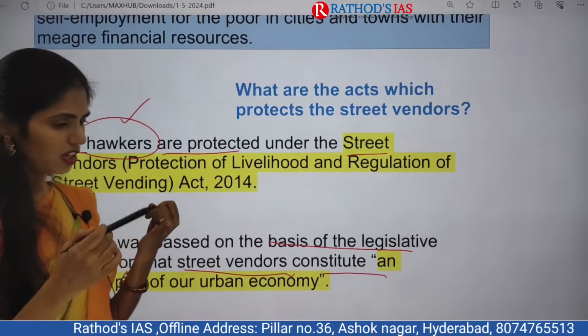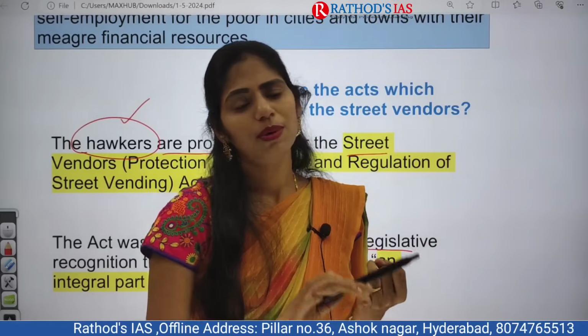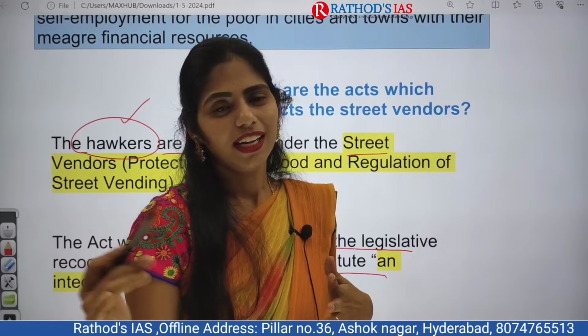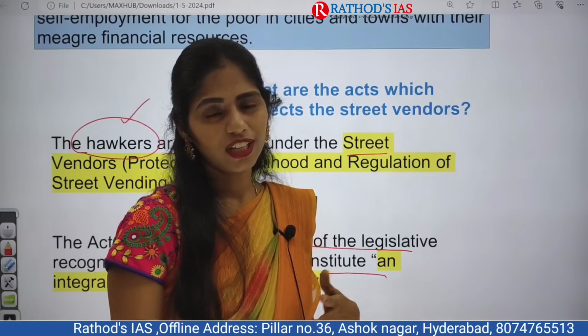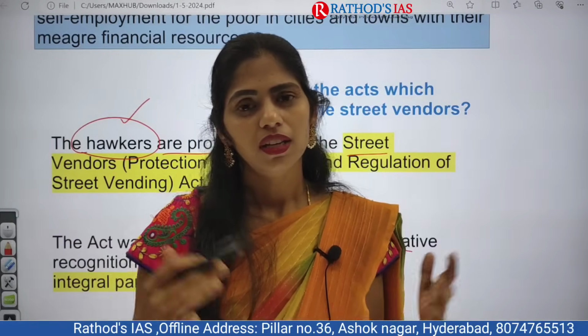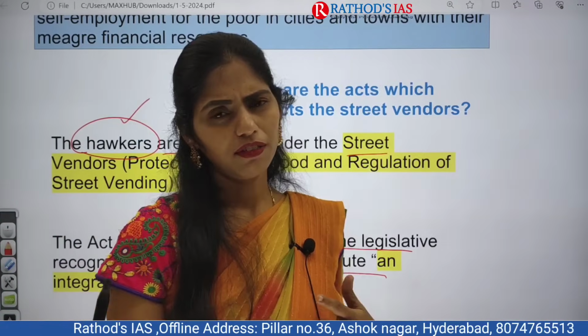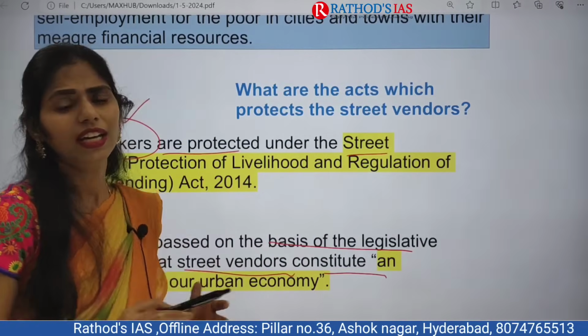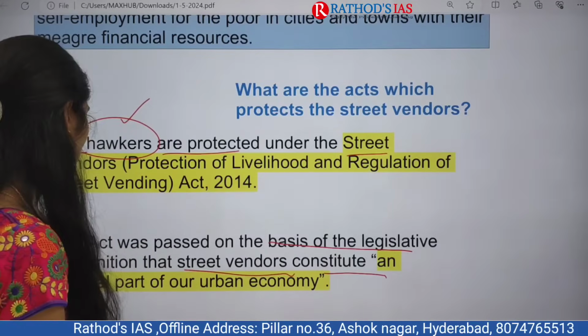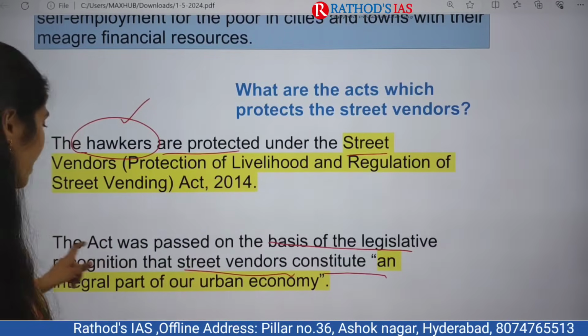Why? Because they will be arranging the markets on Friday in one area, and the same people will be arranging it in the next area or next street the next day, like that. So these people are selling their products by arranging markets on one day every week in some areas. At that time I understood that yes, these people form an integral part of our urban economy.